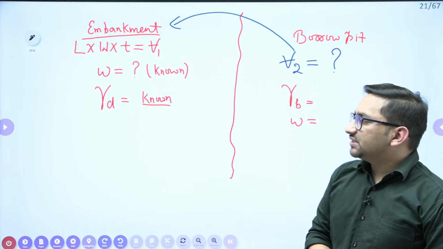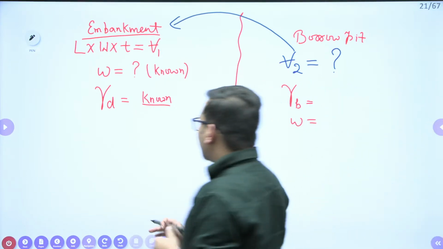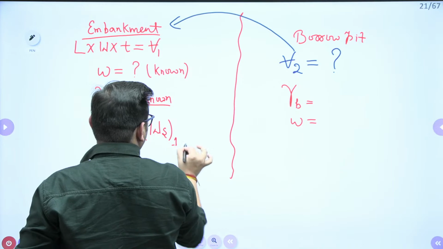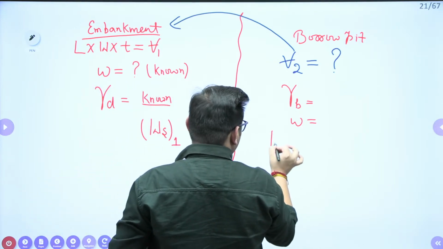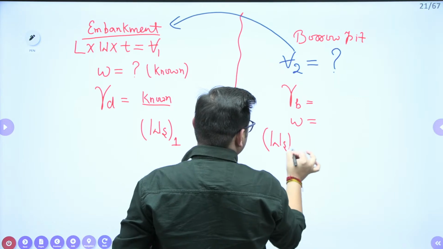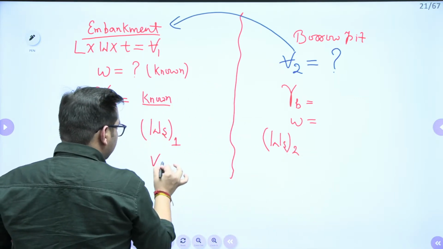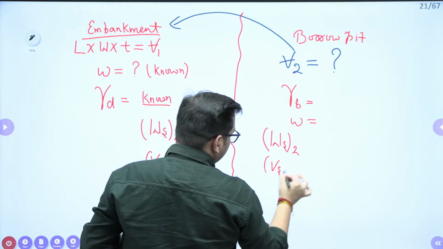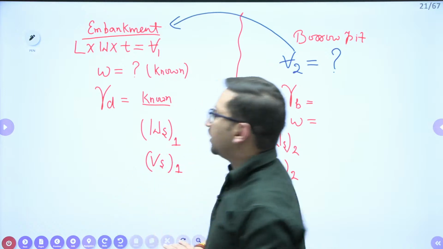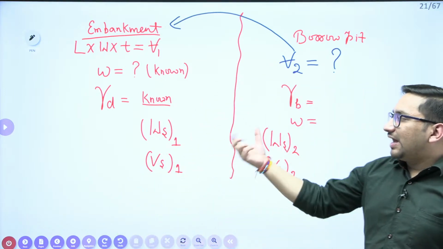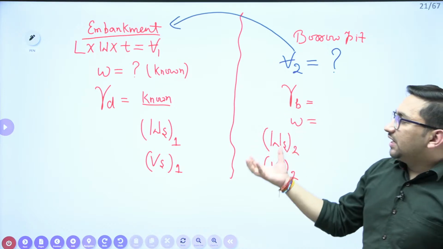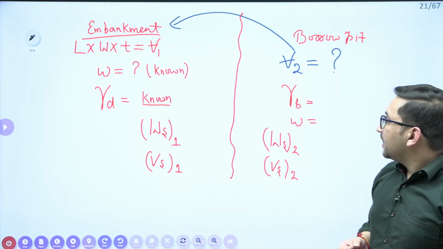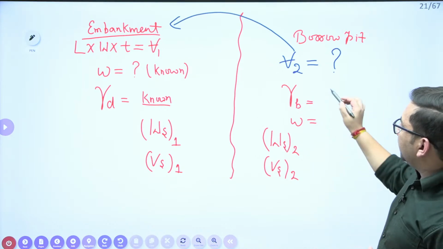How to proceed with this? We know that the weight of solids in case number 1 will be the same as the weight of solids in case number 2. Also, the volume of solids in case number 1 will be the same as the volume of solids in case number 2. Now the question is, to which particular value we have to compare? Depending upon the data, what you can easily compare, that you have to see. Now this gamma bulk and water content here is known to me.